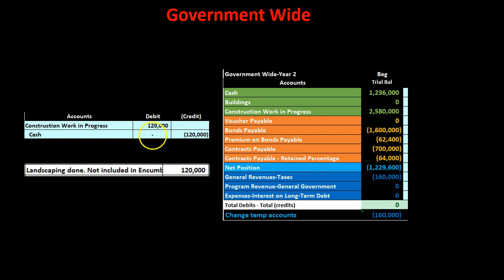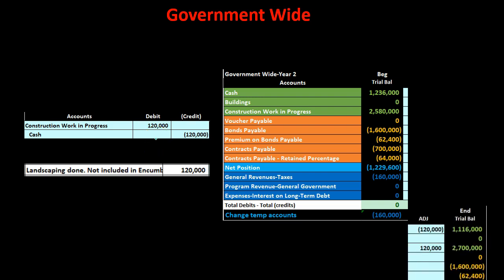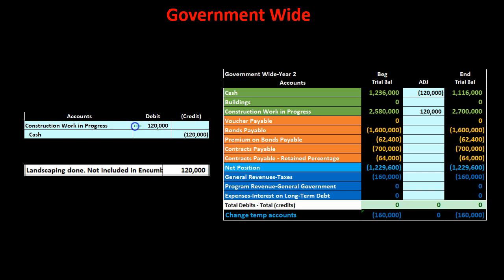And then the other side's going to go to cash. So we're going to pay for the landscaping. We're going to debit and increase the construction work in process like so. Then we're going to credit the cash, decreasing the cash we paid for it like so, bringing us back in balance. What are we going to do then to the other funds, the fund side of things then?